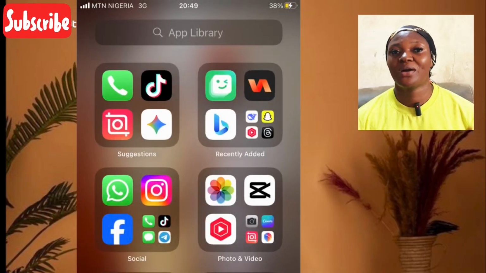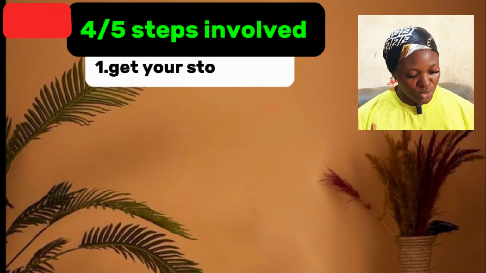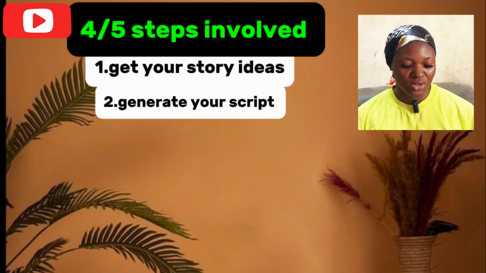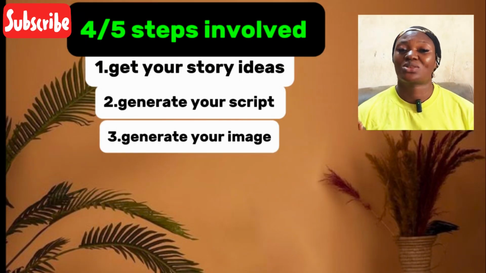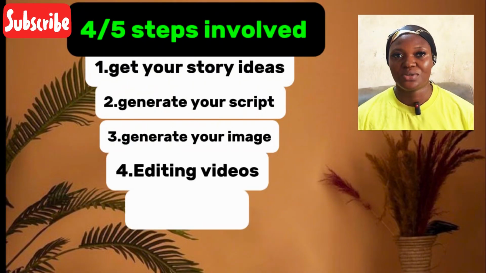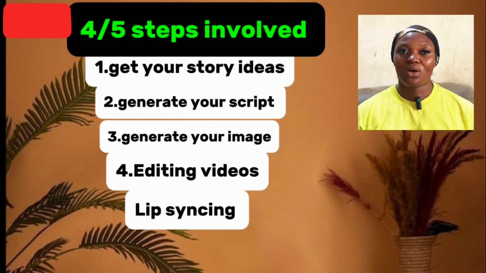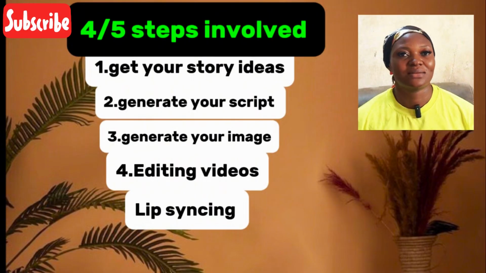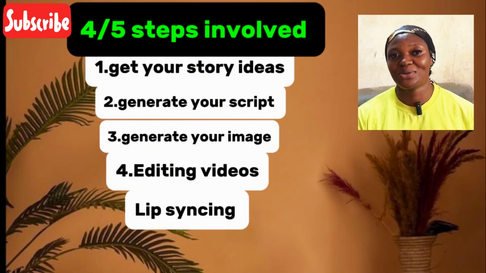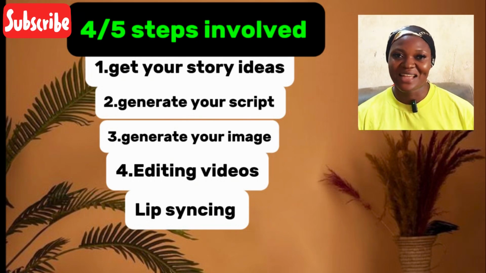Before we go into the tutorial of this video, there are 4 to 5 steps involved. Number 1 is to get your story ideas. The second one is to generate your script. The third one is to generate your image and turn it into video. The fourth one is editing your videos, and the last one is lip syncing, so making your video talk, exactly what the mouth and the write-up are saying, the same thing. I will be teaching you all the steps required in this tutorial step by step without any confusion. So let's dive into the tutorial.